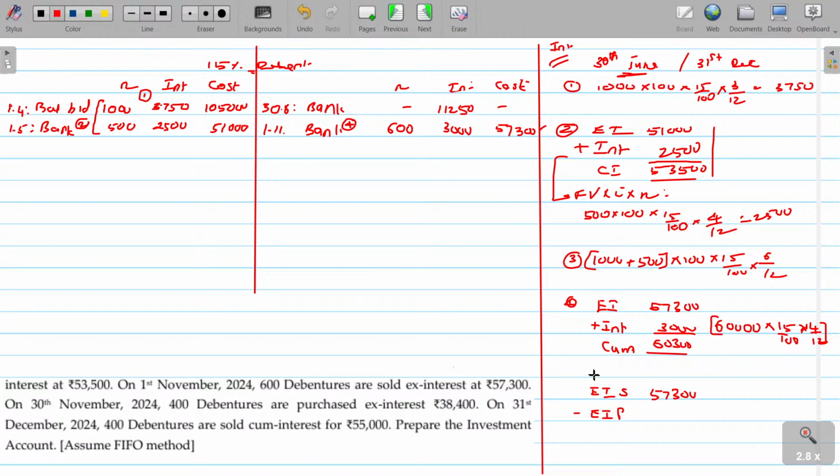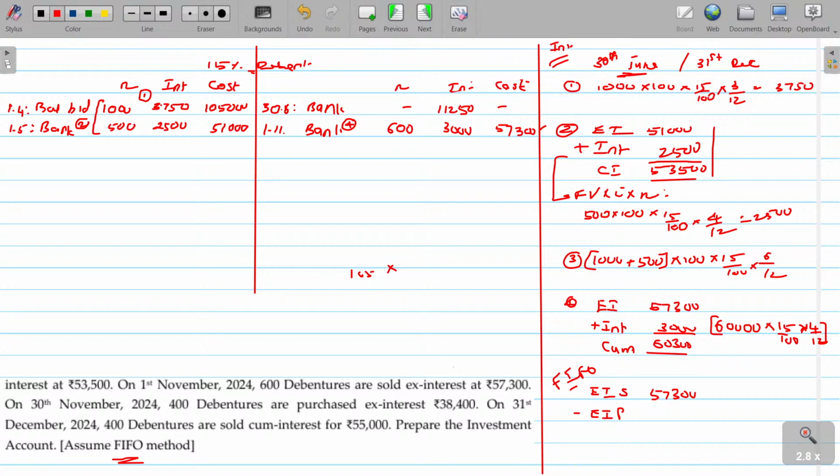Ex-interest purchase price under what method? Assume the FIFO method is used. Then out of the 1,000 debentures purchased at 1,05,000, 105 is the ex-interest purchase price per debenture.